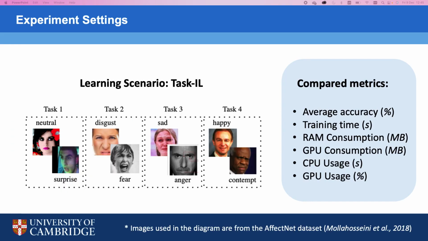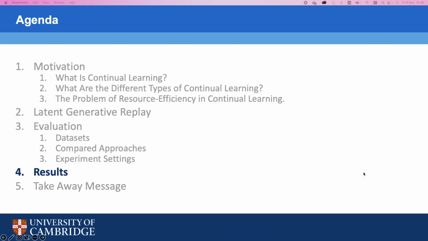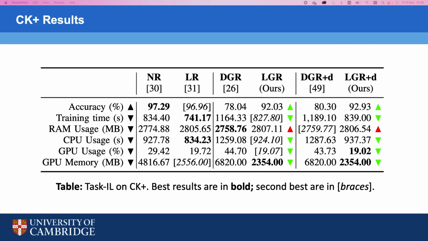We evaluate all of the compared approaches on task incremental learning, where we randomly split the facial expression classes into groups of 2 and train the model one task at a time. During training, we keep track of average accuracy across all tasks as a measure of predictive performance. And to gauge resource efficiency, we also log the training time in seconds, RAM and GPU memory as a measure of memory cost, as well as CPU and GPU usage as a measure of processing cost. And with that experiment setup in mind, I'll highlight some of the results from the evaluation.